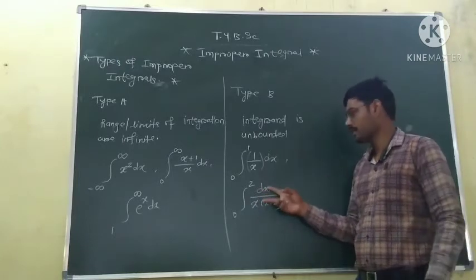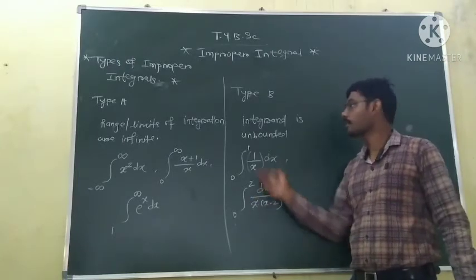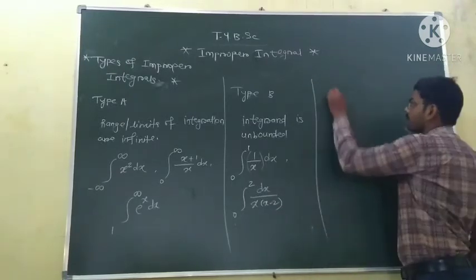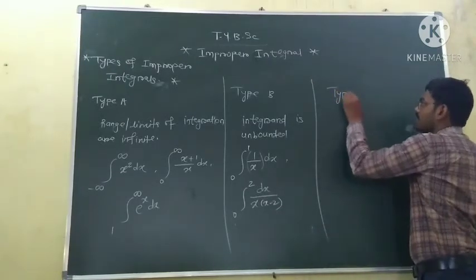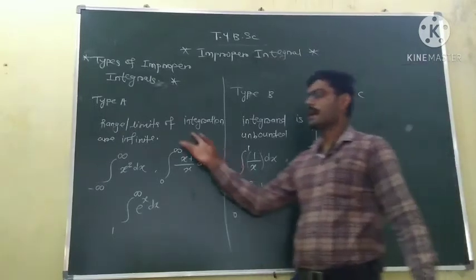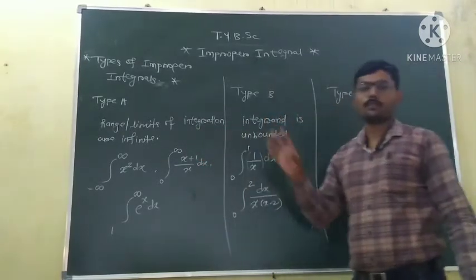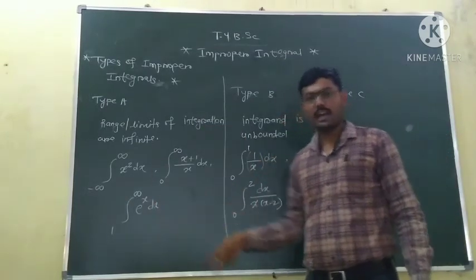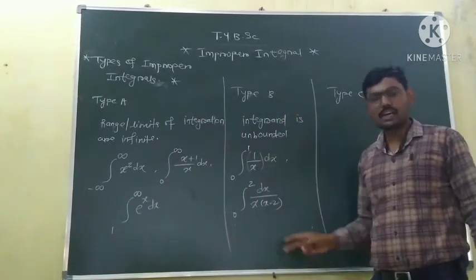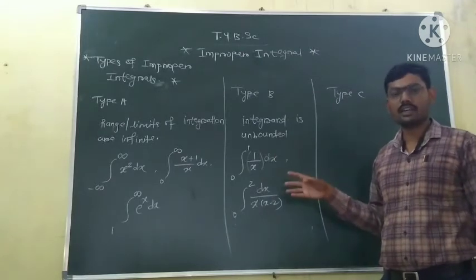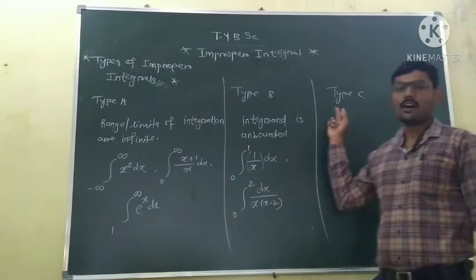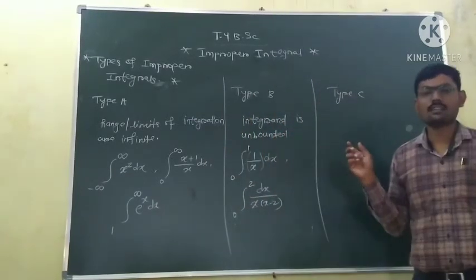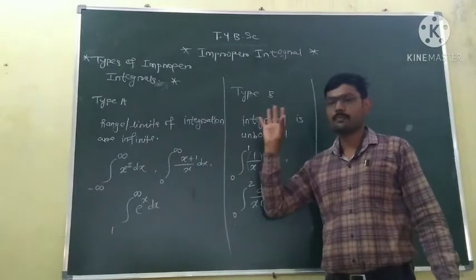So this is the Riemann improper integral of type B. And type C is nothing but a combination of type A and type B. If the limits are also infinite and the integrand is also unbounded at some points, then they come under type C.